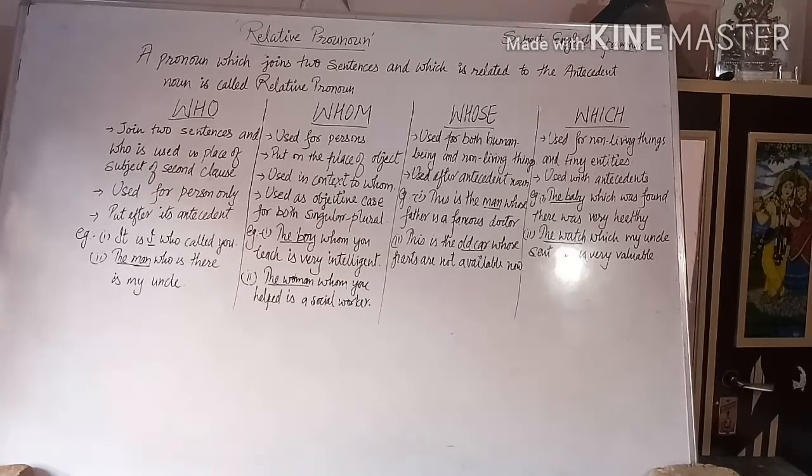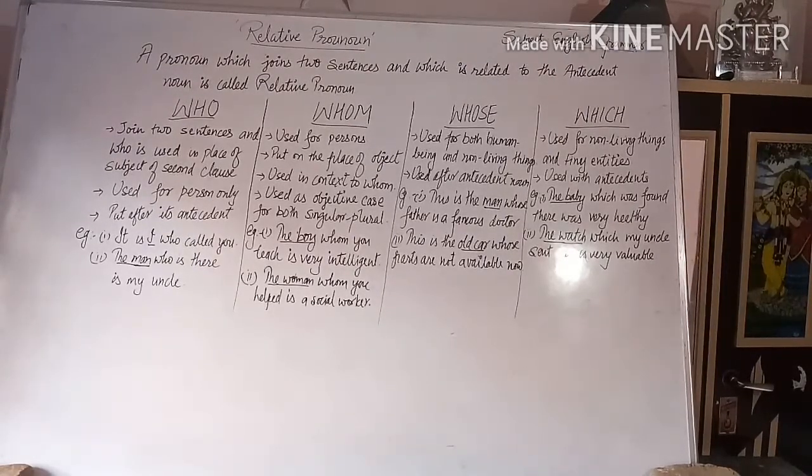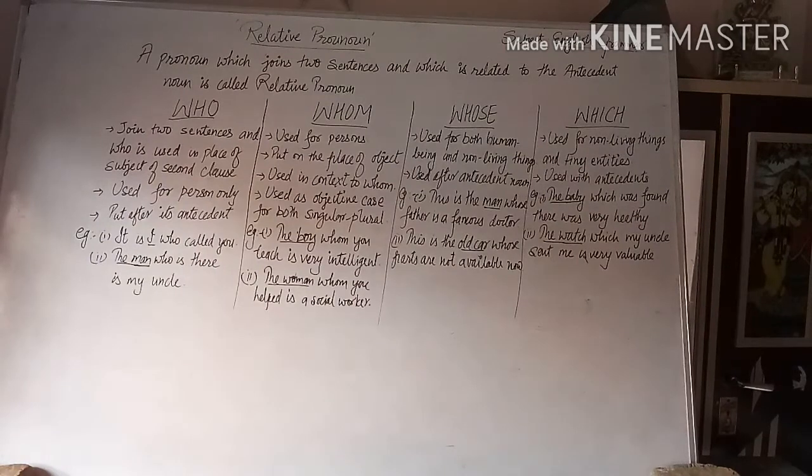Number 3. The next relative pronoun is whose. Here whose is used for both human beings and non-living things, and it is used after the antecedent noun.